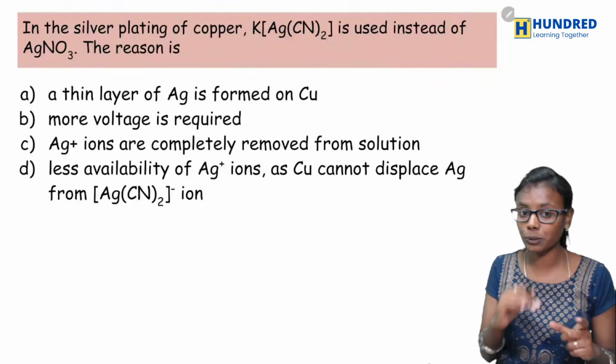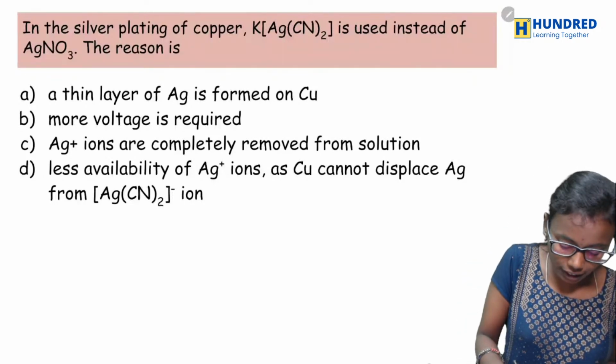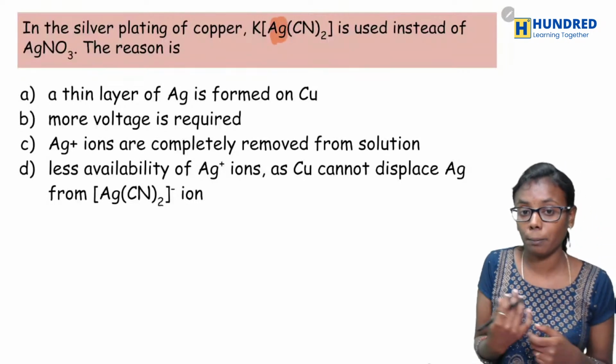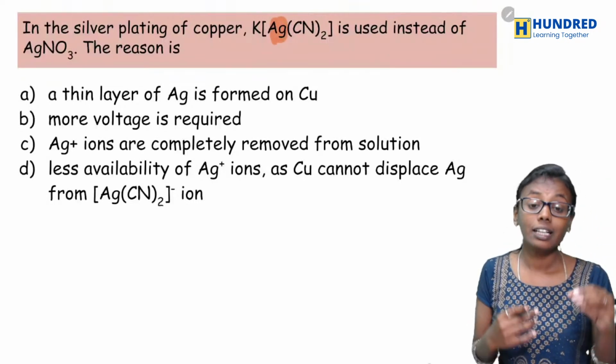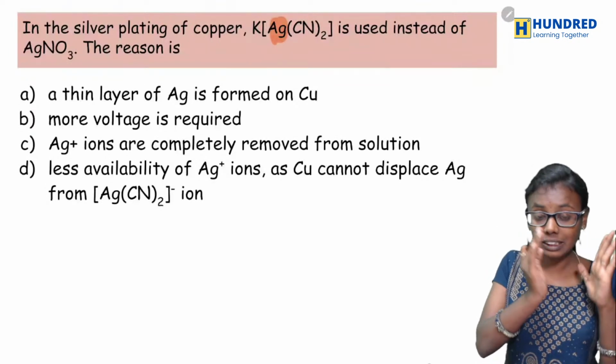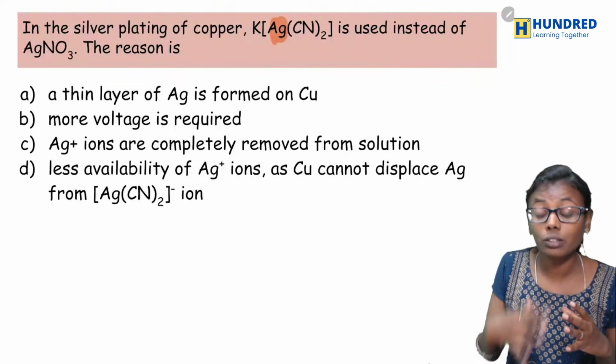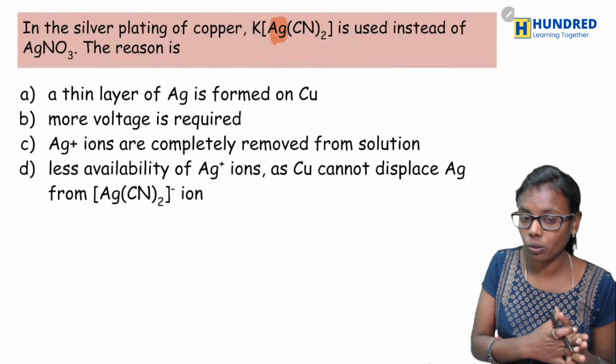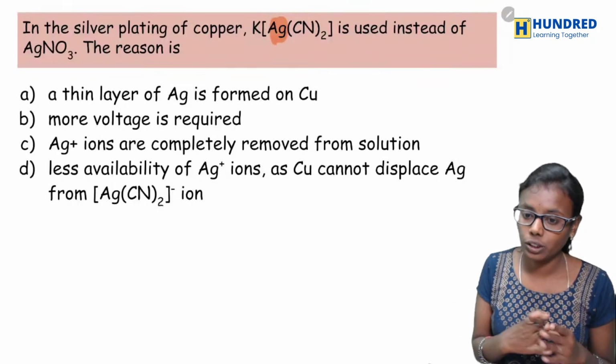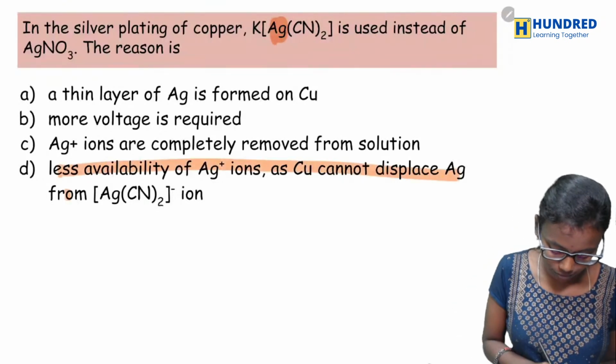Yes, very good. Option D is right, because here Ag is present inside the complex, right? We know that the central metal atom inside the complex won't undergo complete dissociation. So option D is right.